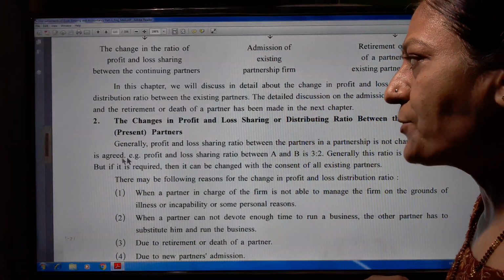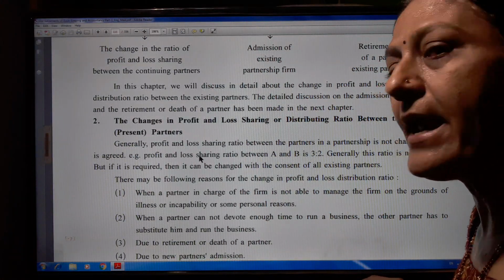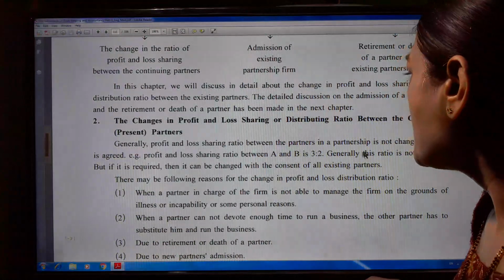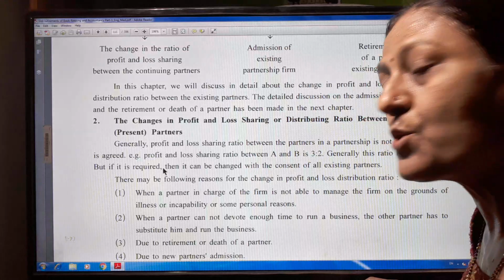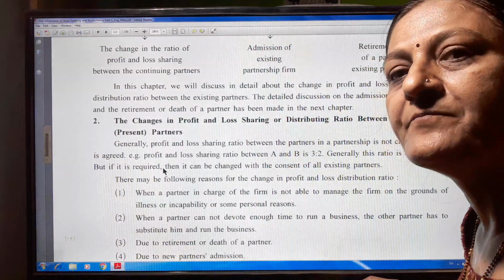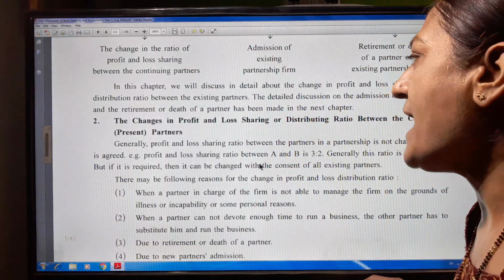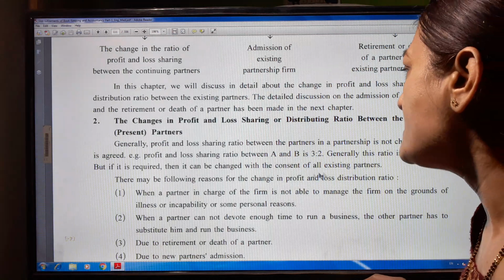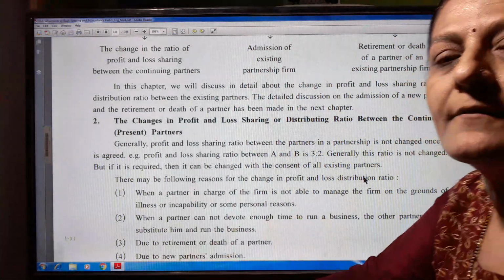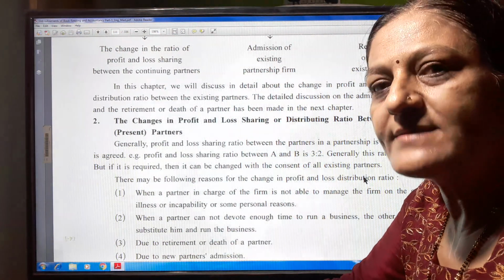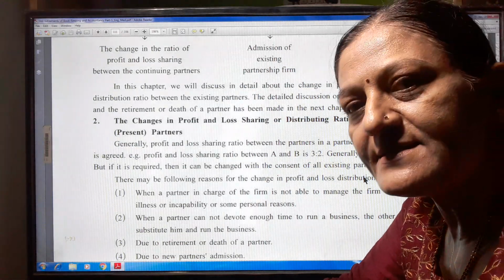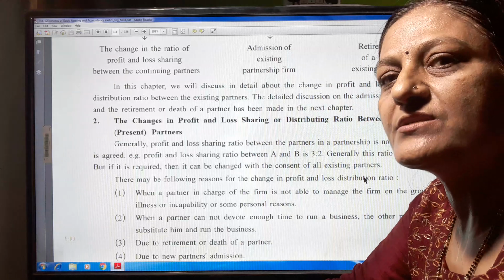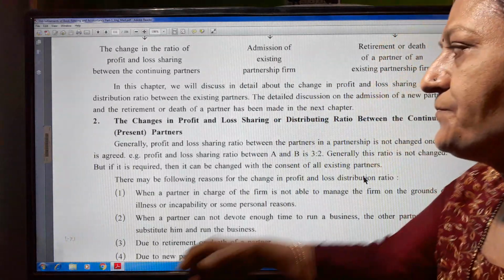As an example, the profit and loss sharing ratio between A and B is 3:2. Generally this ratio is not changed, but if it is necessary, then it can be changed with the consent of all existing partners. They consult all the existing partners, and only if it is necessary do they change the profit and loss sharing ratio.